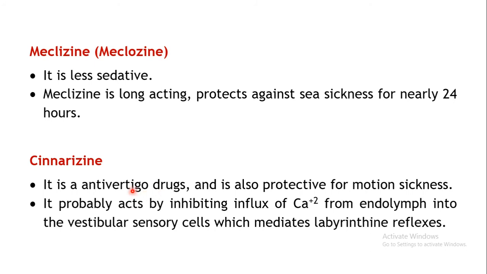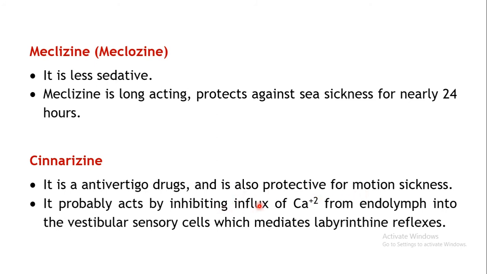That is, vertigo meaning you have a feeling of dizziness, or the surroundings will be appearing to be spinning around. Generally there is a balance problem over here. The person may feel off balance in this particular situation. So this is used as an anti-vertigo drug, and it also has anti-emetic property. So it can be used for motion sickness also, to prevent the motion sickness which is associated with the journeys.